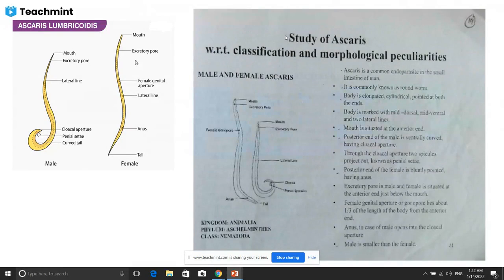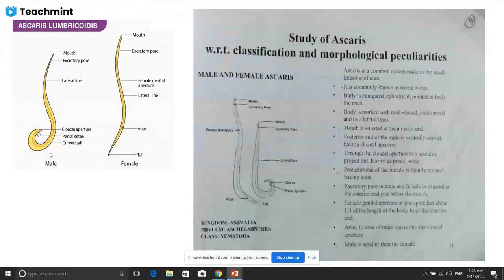it is called a roundworm. Previously, we called it a flatworm. That is, Platyhelminthes are the flatworms, but Aschelminthes or Nematohelminthes are the roundworms. Okay, not flat, roundworm. So one of the examples here is called Ascaris. I show here in the diagram, this is male Ascaris and this is female Ascaris. And you know, Ascaris is an endoparasite. It is found in the human intestine, and the maximum number of Ascaris are found in children as compared to adults. Children's intestines possess the maximum number of Ascaris as compared to adult humans.